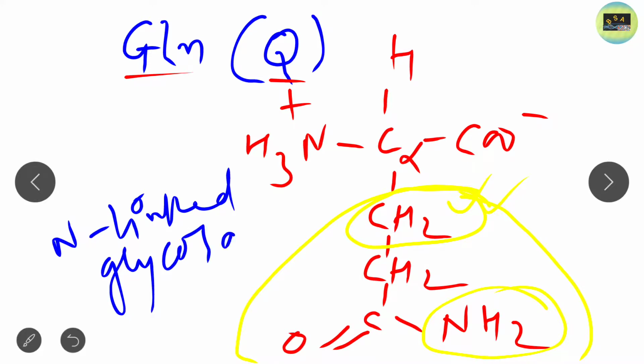Remember this. N-linked glycosylation occurs when processing of protein takes place, basically in the endoplasmic reticulum. And where is O-linked glycosylation found? If you know, then comment on the comment box. So these are the two amide containing amino acids.